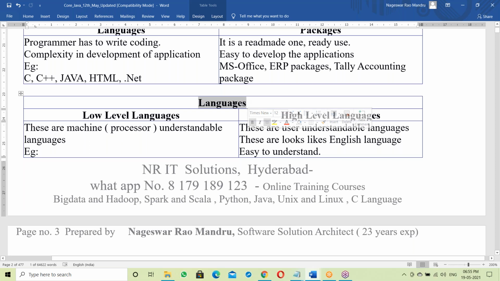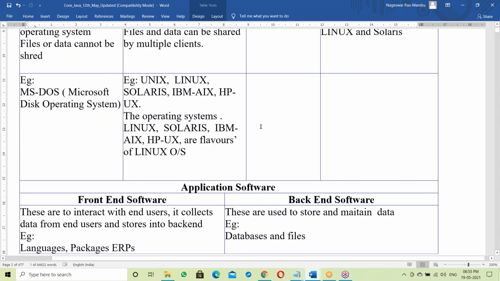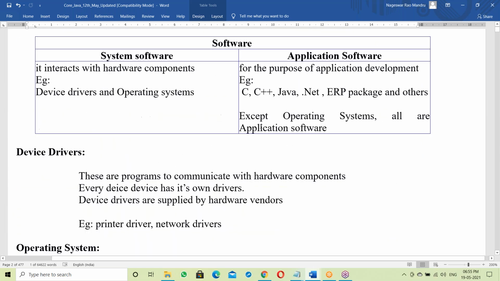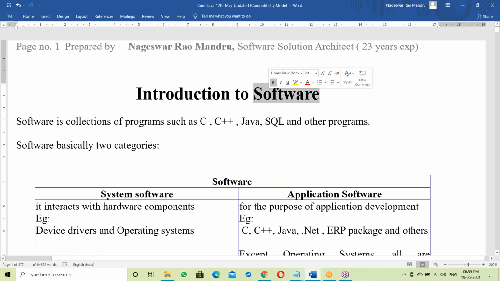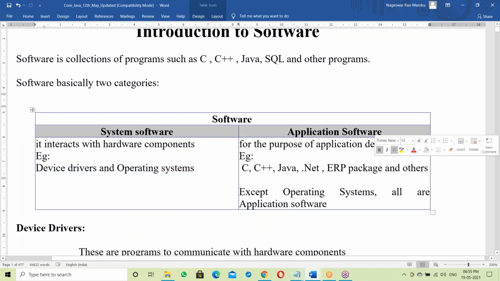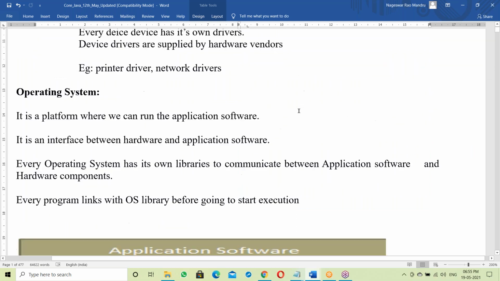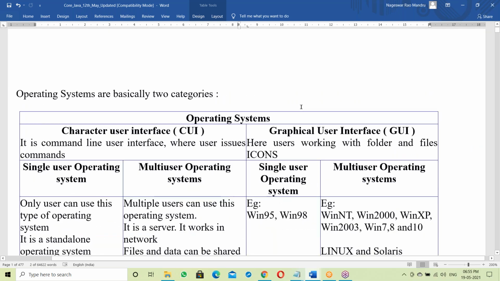See the way I'm introducing Java. First I started with software. In this, there is system software and application software. Java is application software, so I moved to application software.